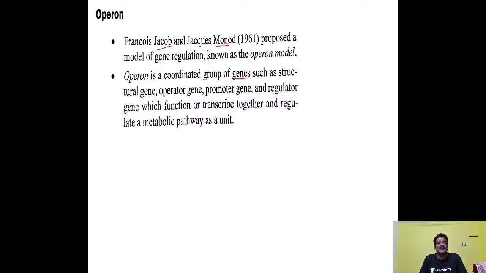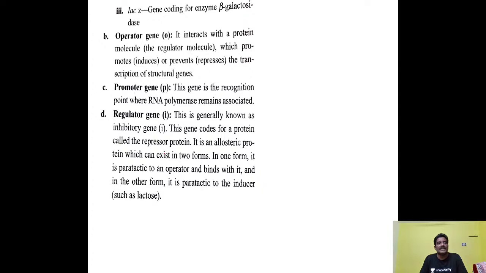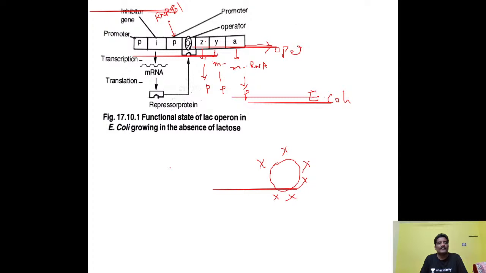So this operon concept was studied clearly by Jacob and Monod here. And here you see different types of genes which are present in the operon. Structural genes are nothing but what I already explained. Promoter gene, upstream of the operator gene, this promoter gene will be there. This is the inhibitory gene, also called regulatory gene here. Promoter gene is a gene with which RNA polymerase binds. Operator gene allows the RNA polymerase from promoter only when it is free from repressor protein. That point you have to understand.